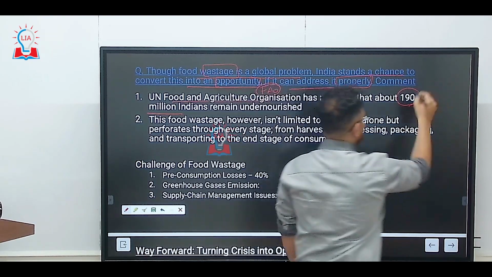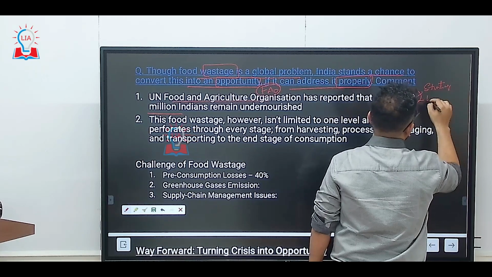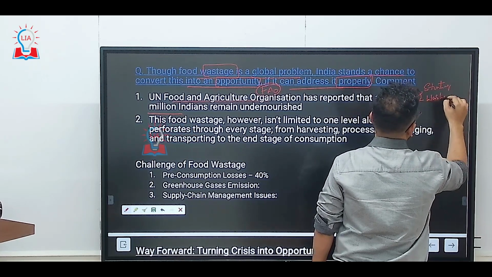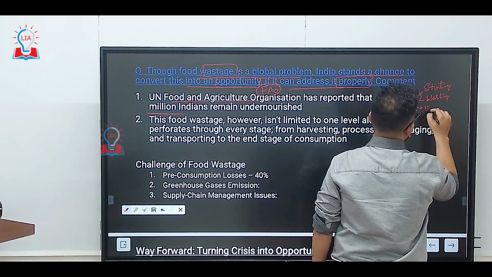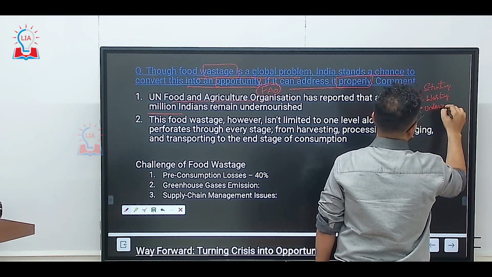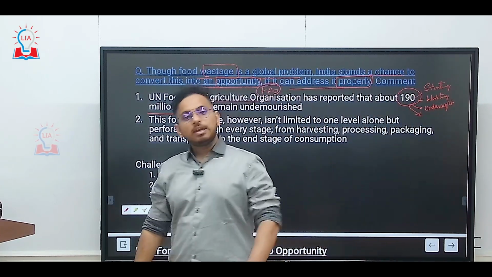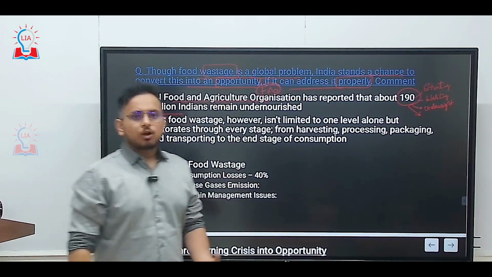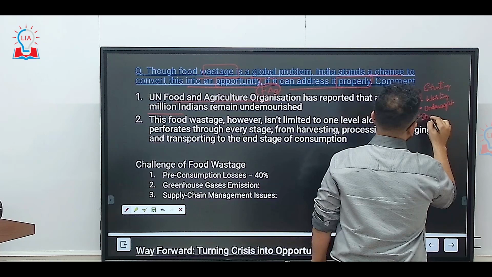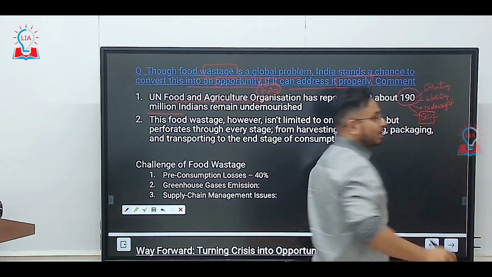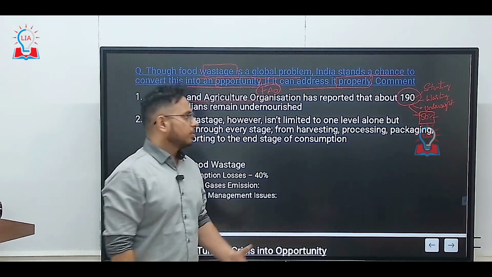We also have data on stunting, wasting, and undernourishment or underweight. To be even more specific, we have data on anemia, lack of iron content in the blood. It says 50% of Indian women suffer from anemia.